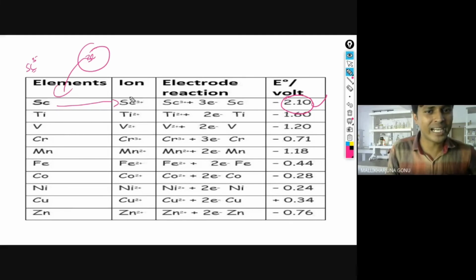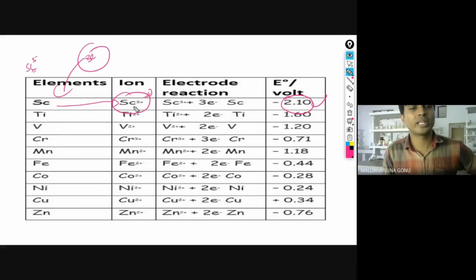सो उससे हम लोग क्या कर रहा है, which one is the most stable that you are getting. So among all these ions, this one is the more reducing agent. All these are the ions, right? What is happening here? Scandium 3 plus, 3 electrons. If you do that, that will convert into scandium. But it requires a lot of energy. वो energy यही है. Very, very important, electrode reduction potential. This is related to the electrode chemistry only.